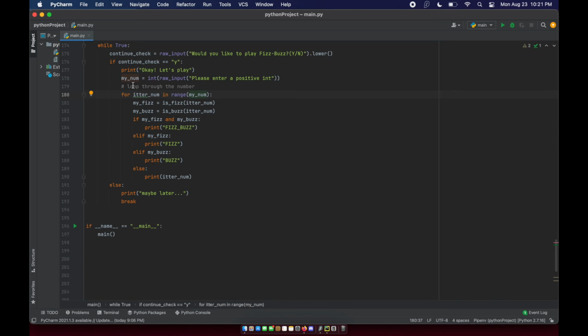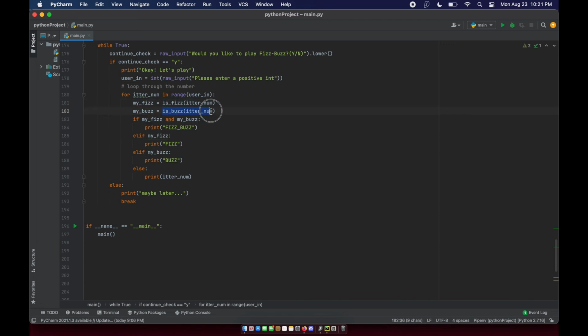Actually, I'm going to change that again. I'm going to say user in, because I like using that. Lets the person know what that is. So user input, we're going to say for iter number, for iterator number in range user input. We're going to store 2 values, the value of fizz and the value of buzz. So that's going to be either true or false, and true or false, right?